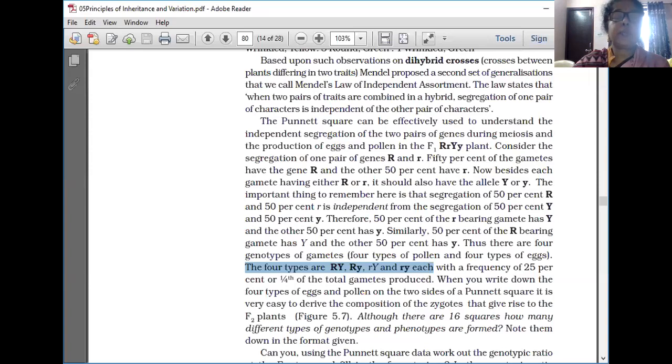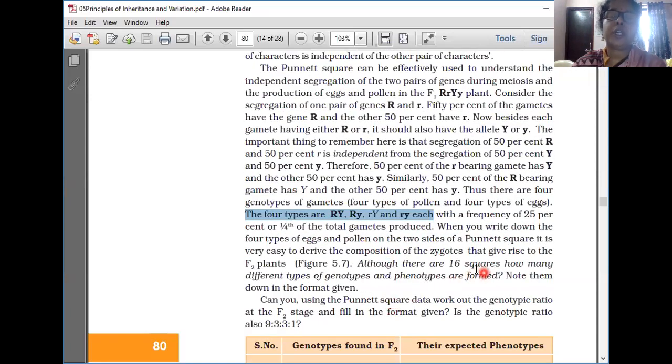So these four types, that is capital R capital Y, capital R small y, small r capital Y, small r small y, each with a frequency of 25% or 1/4 of the total gametes produced. That we already learned in the dihybrid cross.